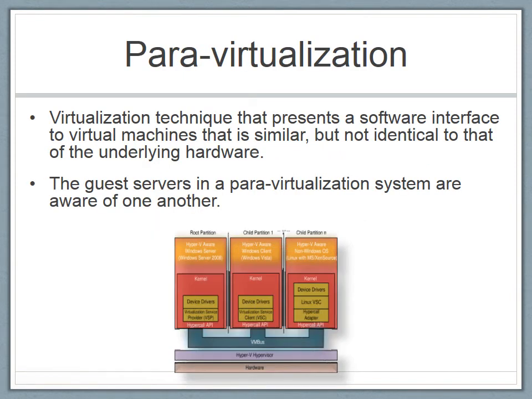Para-virtualization is a virtualization technique that presents a software interface to virtual machines that is similar but not identical to that of the underlying hardware. The guest servers in a para-virtualization system are aware of one another. This picture shows the para-virtualization.